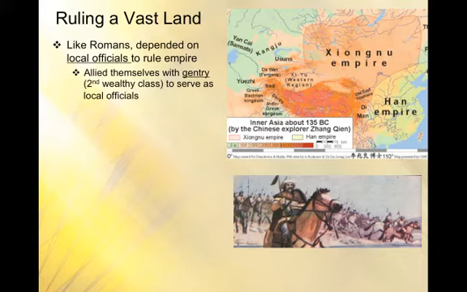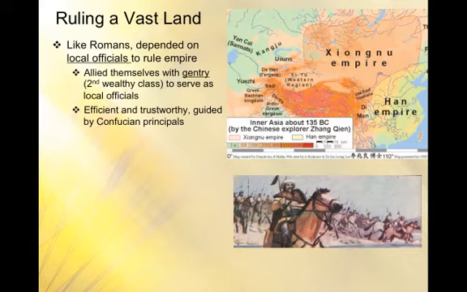So they were aristocratic, but not quite aristocratic. They weren't like the highest level of aristocrats. And these were the people from where the civil servants were chosen. They were chosen from this class, and they were going to be trustworthy, efficient, hardworking, and of course, because they're going to be guided by Confucian principles. So in that way, similar to the Romans. But of course, the emperor is the supreme lawgiver, similar to the way that happened during the Roman Empire.